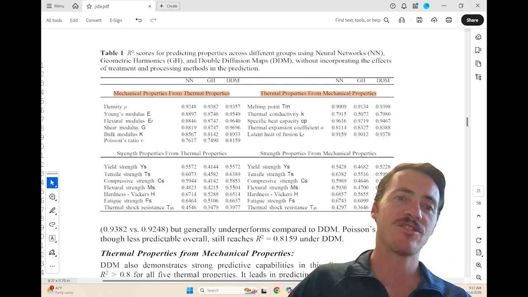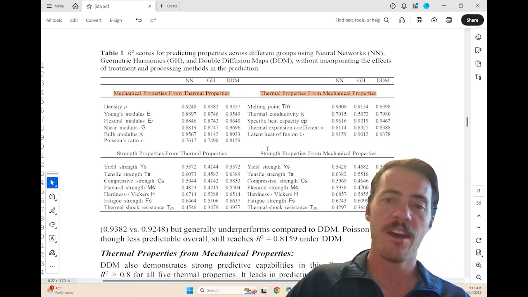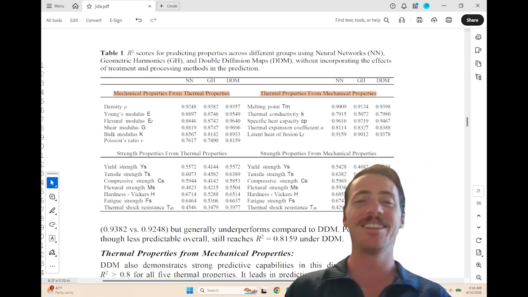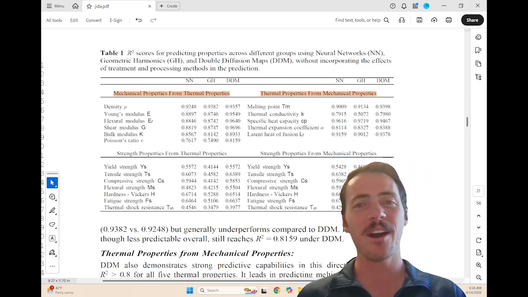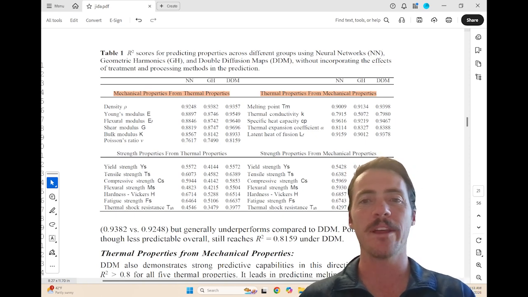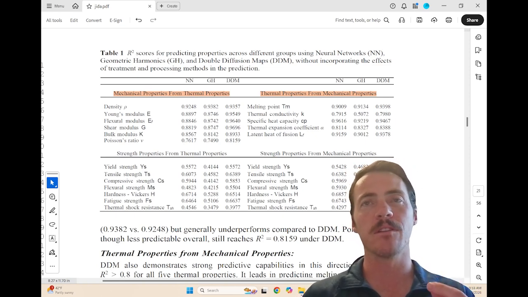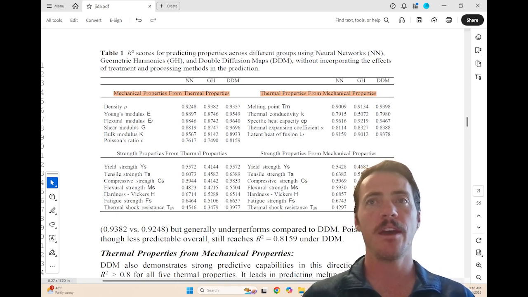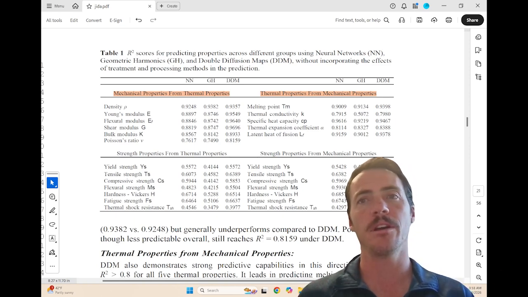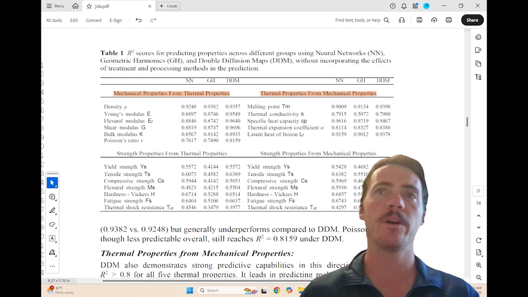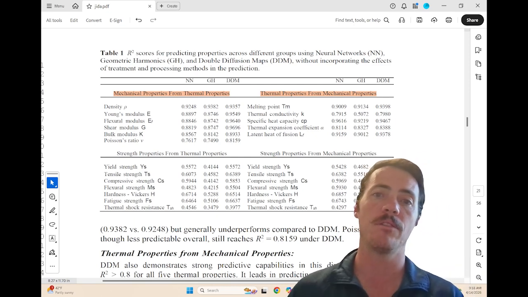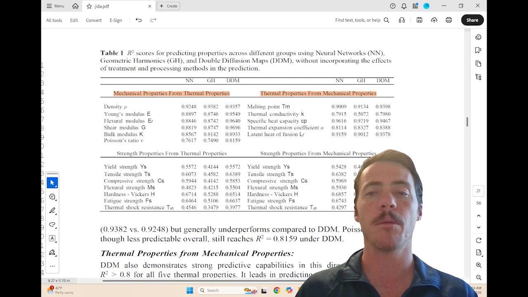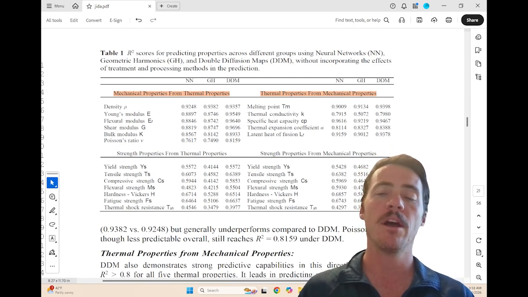But look at this, strength properties from thermal and even strength properties from mechanical properties are bad. These things are not very good at all. Kind of surprising. You'd think mechanical strength should be related, but we know that strength is largely based off of microstructure, right? Microstructure impacts strength, and we're not doing any encoding of microstructure here. So our first takeaway is that some properties actually can be inferred with decent accuracy. You can estimate some properties if you know other properties about the material, and others cannot.